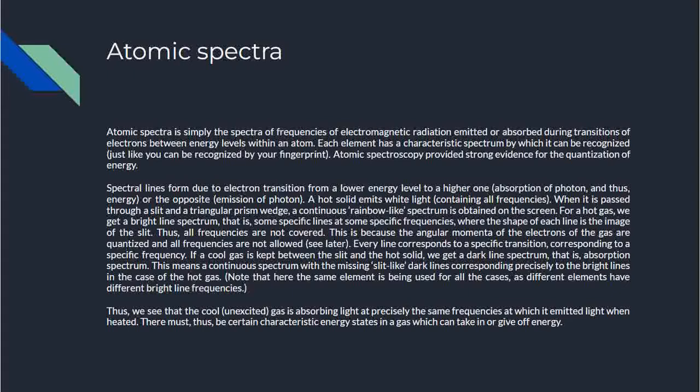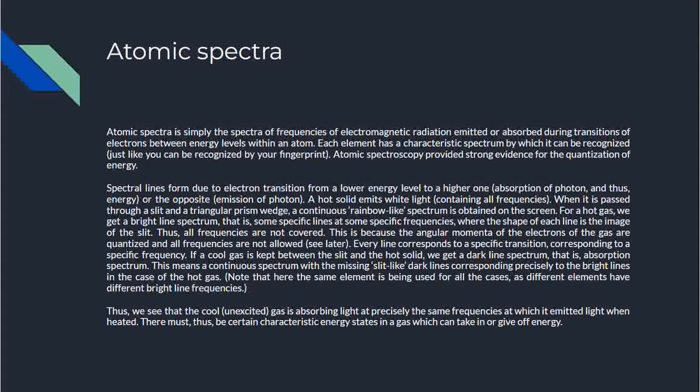So each element has a characteristic spectrum by which it can be recognized, just like you can be recognized by your fingerprint. Atomic spectroscopy provided strong evidence for the quantization of energy. So spectral lines form due to electron transition from a lower energy level to a higher one, absorption of a photon and thus energy. Or the opposite, emission of a photon. I explained this just now.